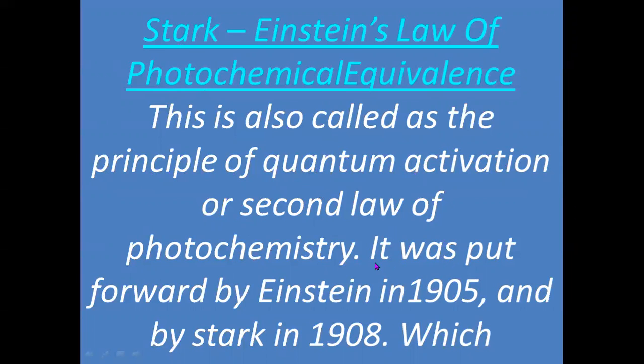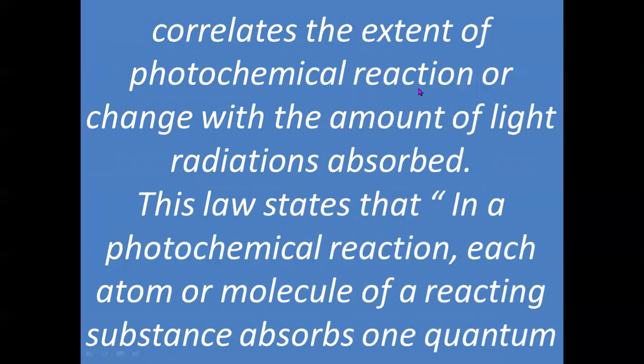Now the second law was put forward by Einstein in 1905 and by Stark in 1908, which correlates the extent of photochemical reaction or change with the amount of light radiations absorbed.